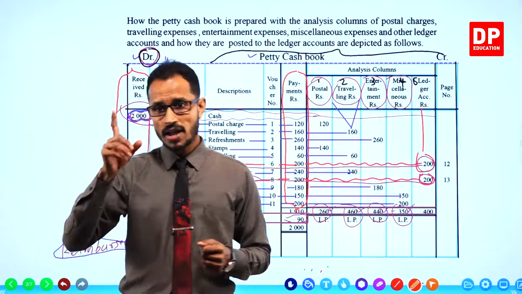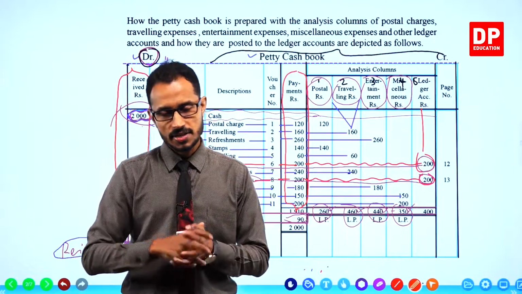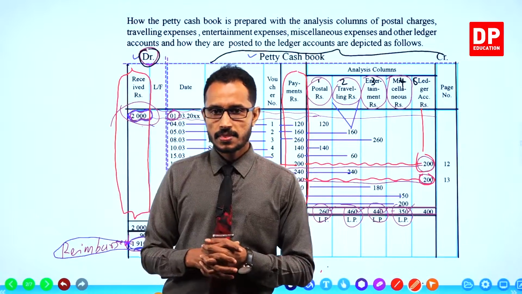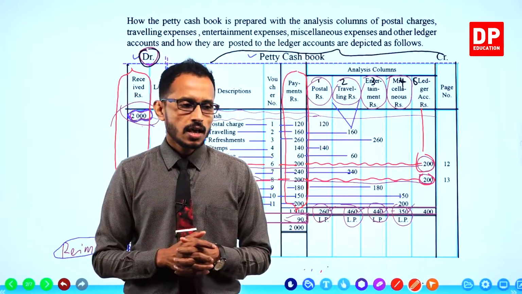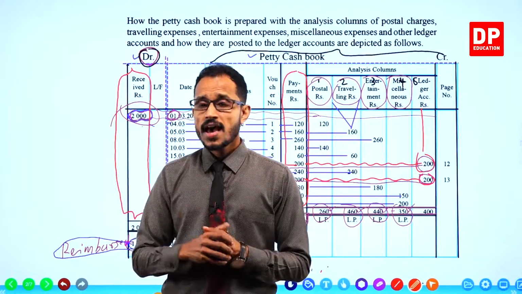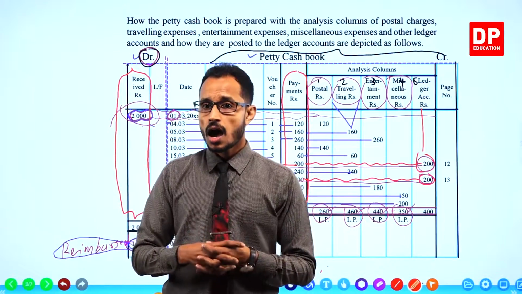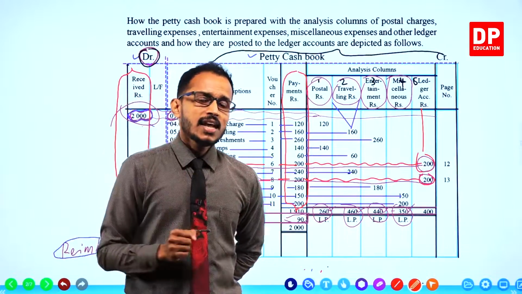We have one more exercise to do in this lesson. In this unit 8, in the final pages of your unit, there is one more exercise, Activity 5. We can do that activity, and we will practice further how to prepare a petty cash book. That is done in the next session.